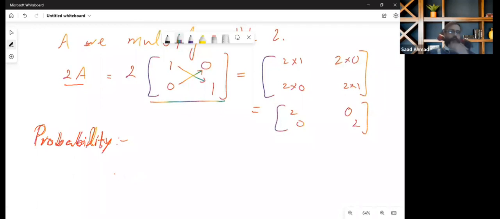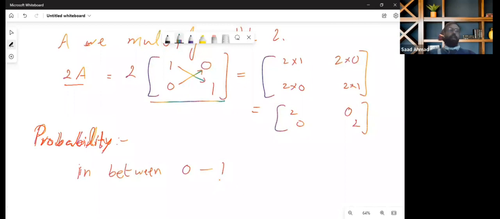So probabilities, we measure them between 0 and 1, okay? Let's say if there is a 100% chance to rain tomorrow, the probability is 1.